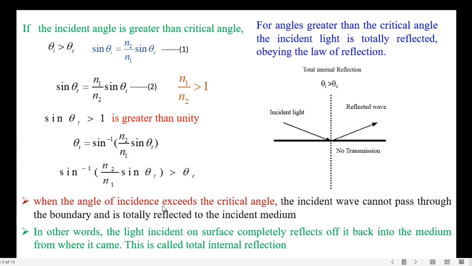Thus, when the angle of incidence exceeds the critical angle, the incident wave cannot pass through the boundary, and is totally reflected into the incident medium. In other words, the light incident on the surface completely reflects off it back into the medium from where it came. This is called total internal reflection.